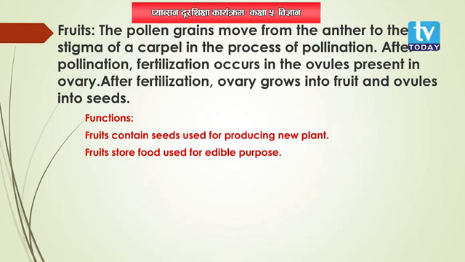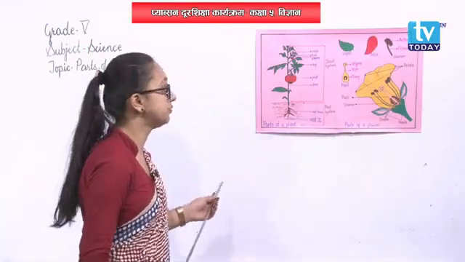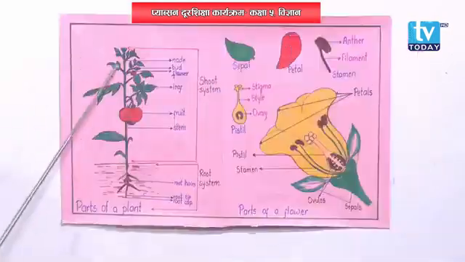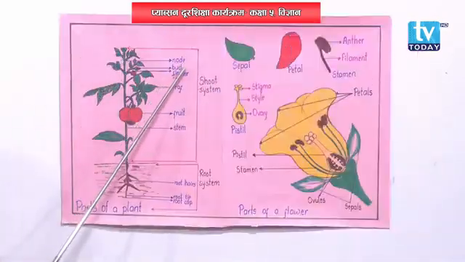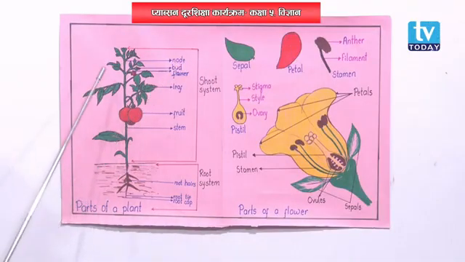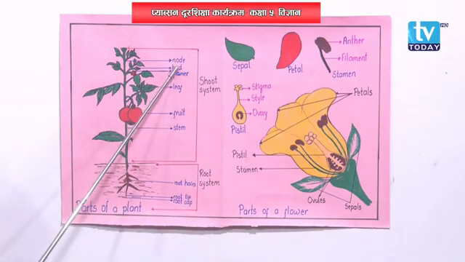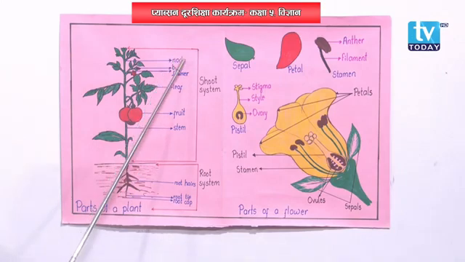Well, students, now we discussed the parts of a plant and parts of a flower, right? Now, let us have a short review of today's class. Here I have written node and bud. Node is also a part of the stem, and the stem is divided into nodes and internodes. And bud is the young stage of a flower. The earlier stage of a flower is called bud.